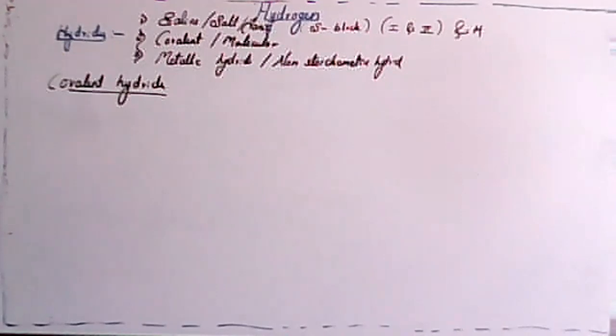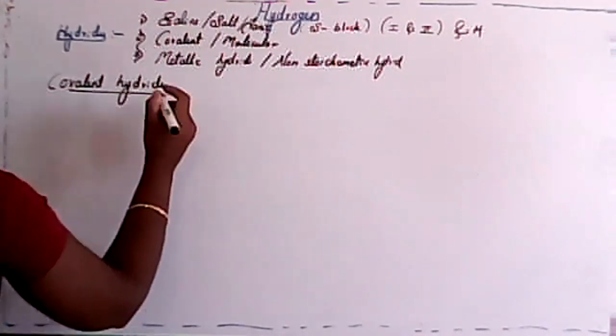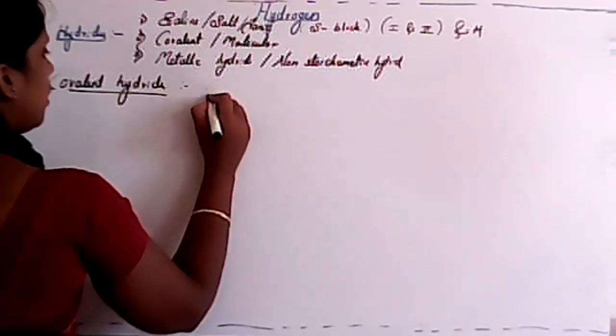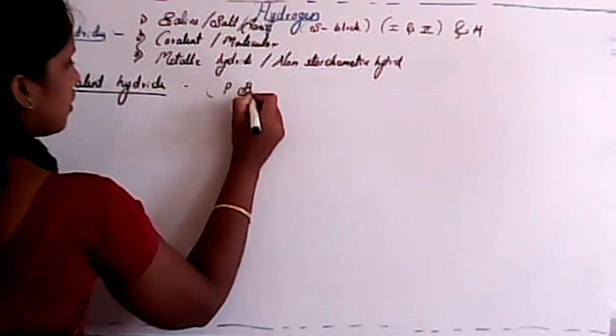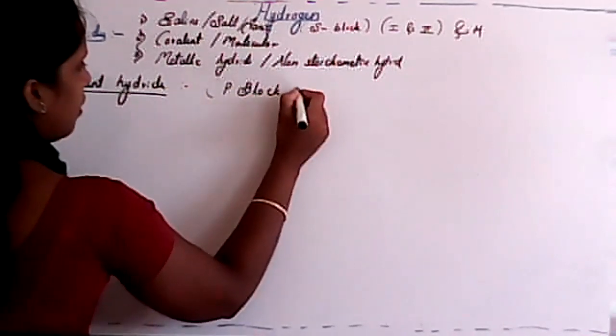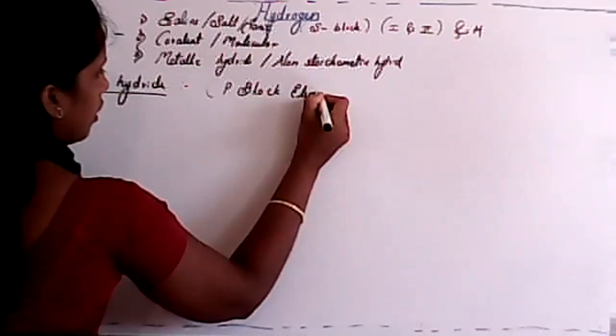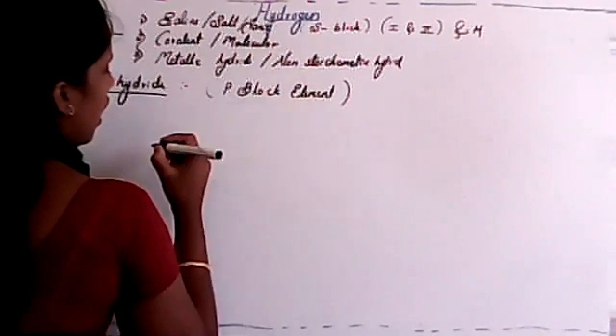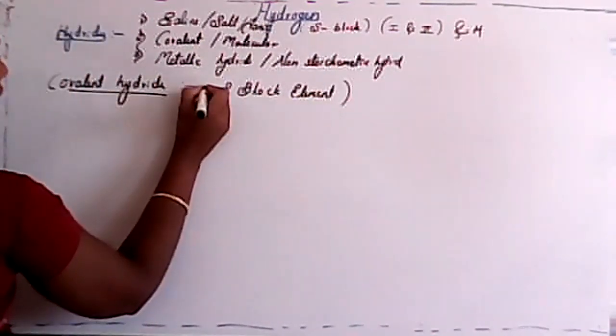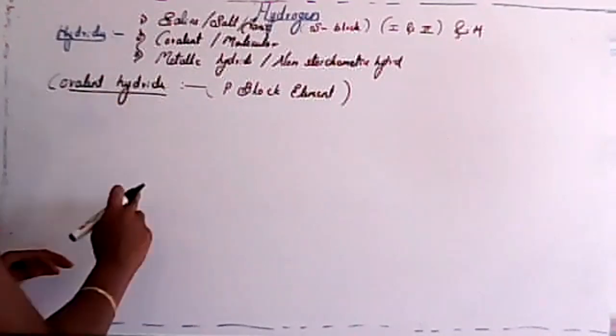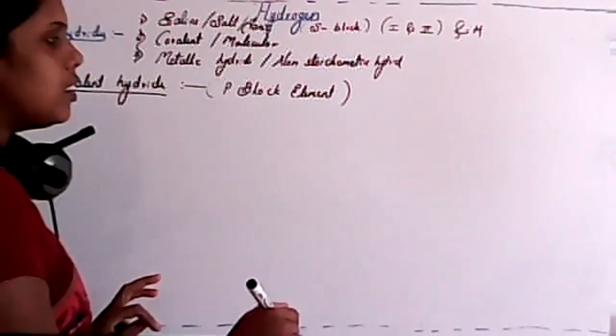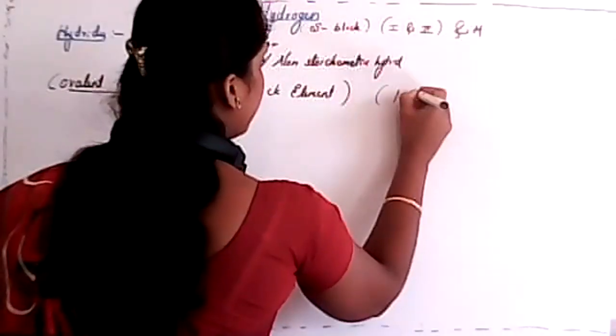Whenever we consider covalent hydride, remember students, p block elements react with hydrogen and form covalent hydride. Covalent hydride forms with p block elements except the 18th group.